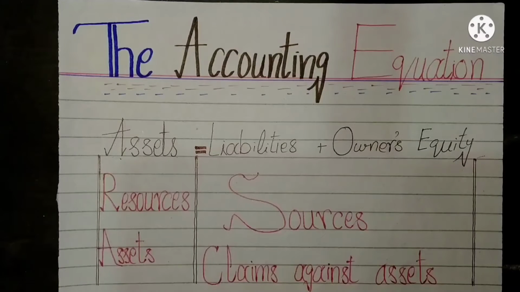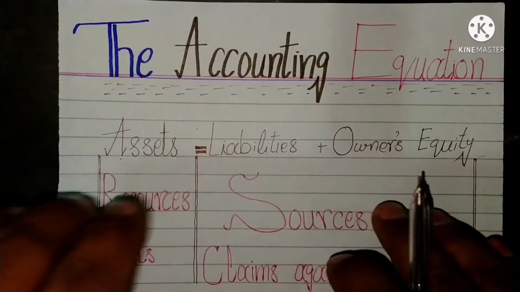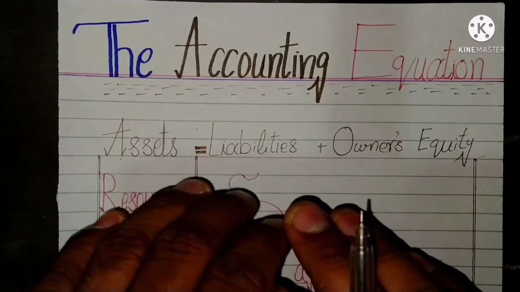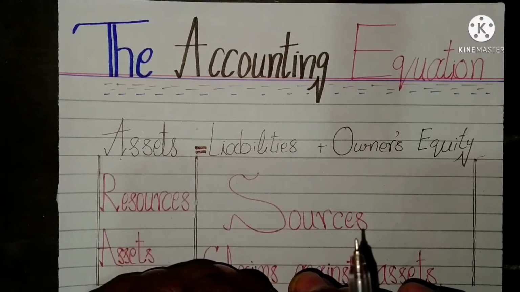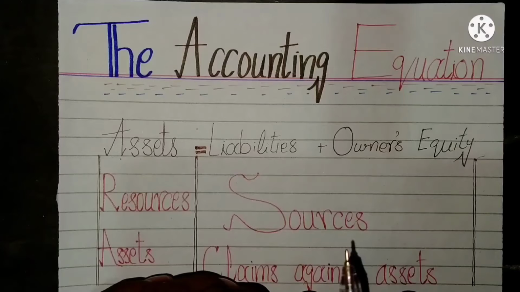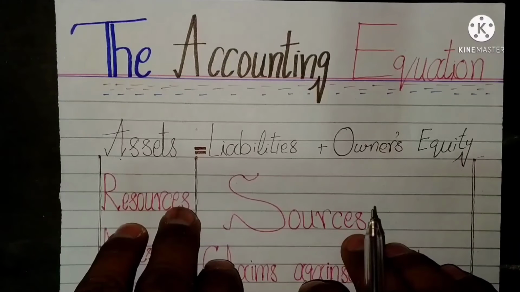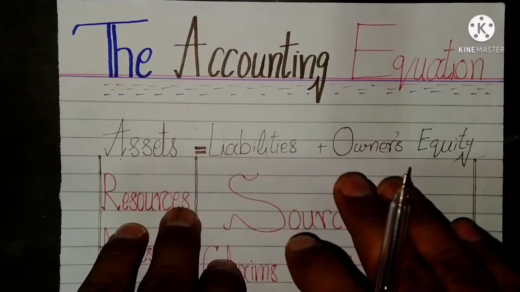Any expense incurred will decrease the owner's equity on one side and decrease cash on the other side of the equation. Same as any revenue earned will increase the owner's equity on one side and increase assets on the other side.